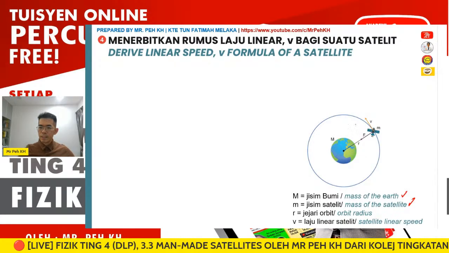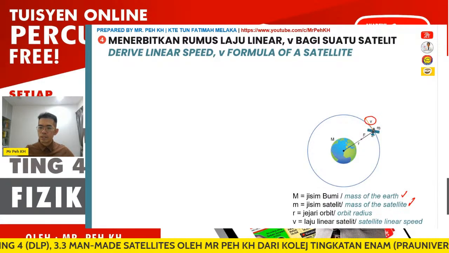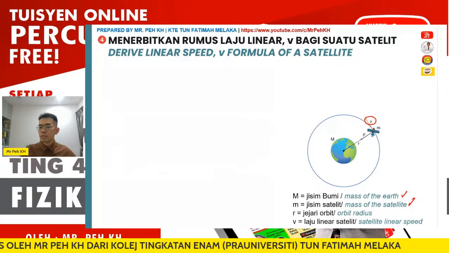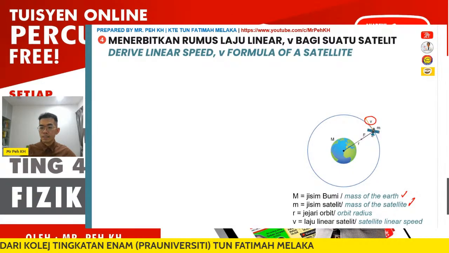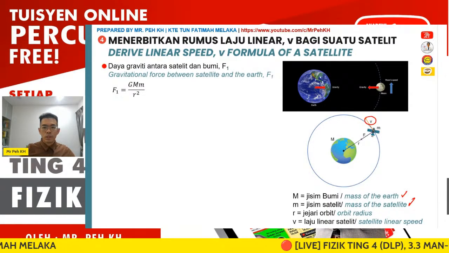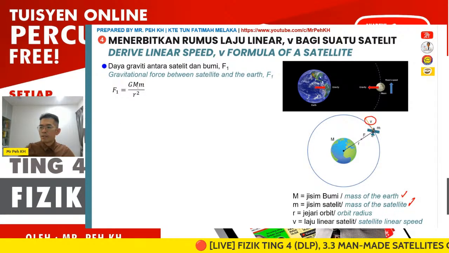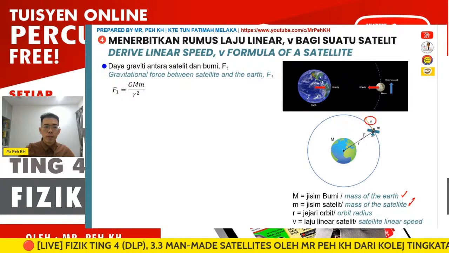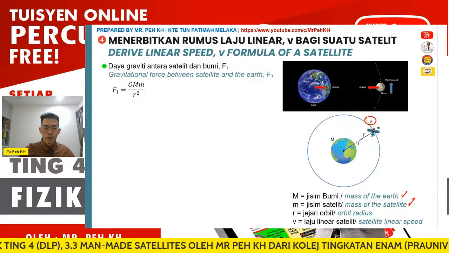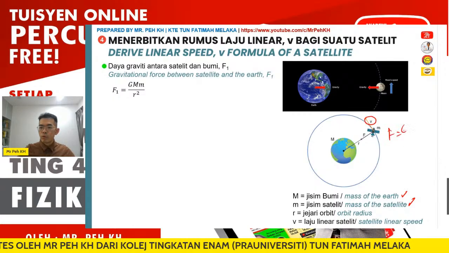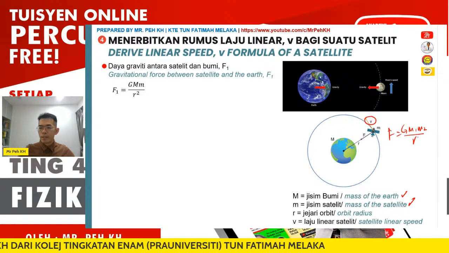The linear speed here is the satellite speed, as referred to in the learning standard I mentioned just now. We are going to use the concept of Newton's law of gravitation, where the formula is F = G m1 m2 over r squared.